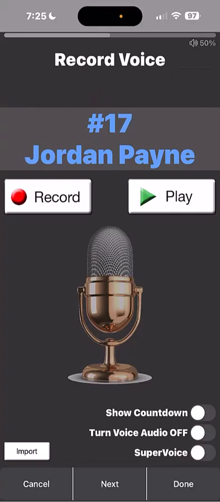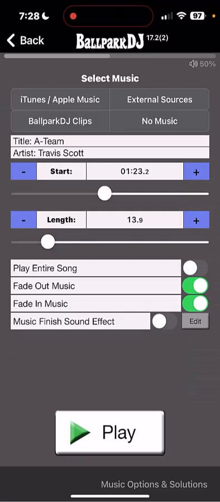In the edit or record voice screen, you'll notice bigger record, play, and stop buttons. There's an option to import external voicing into the voice component at the bottom left. And you have the option to turn the voice audio off if you'd like to play only music for this player.